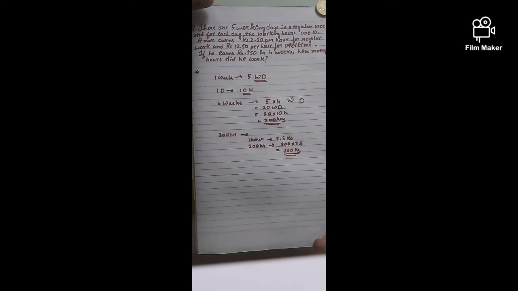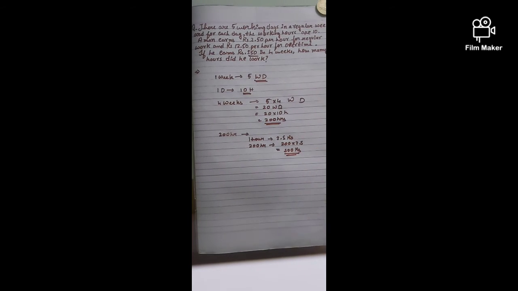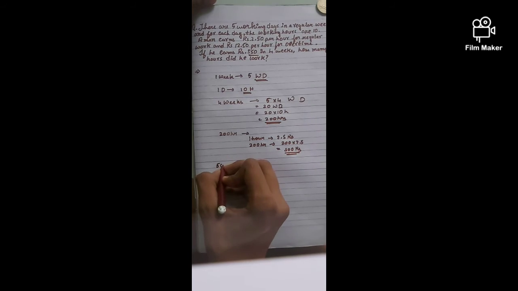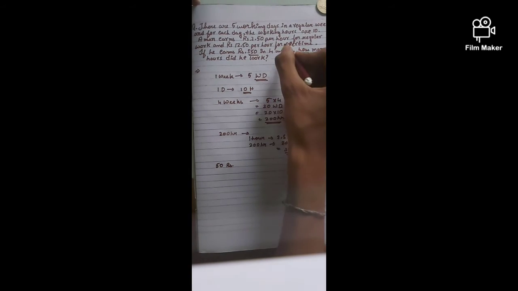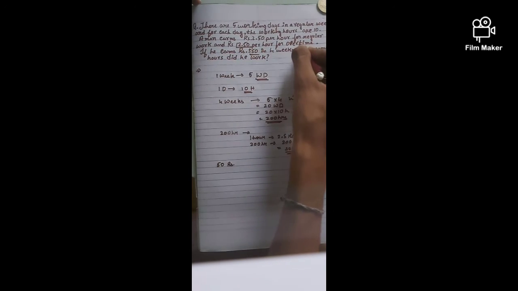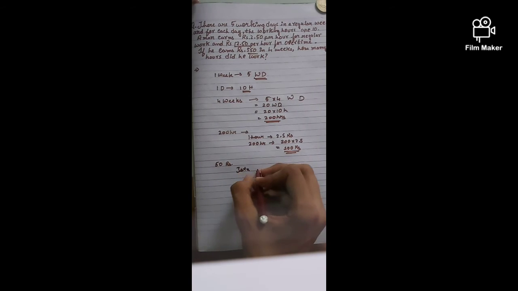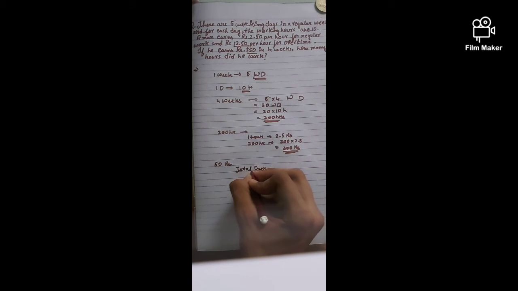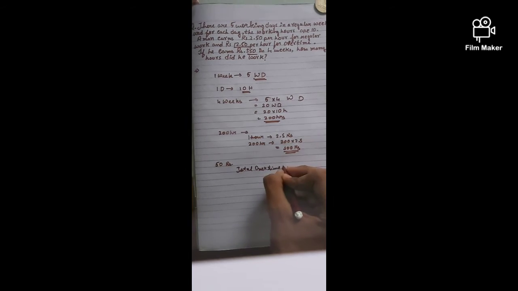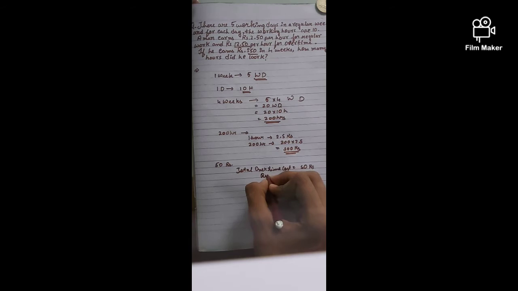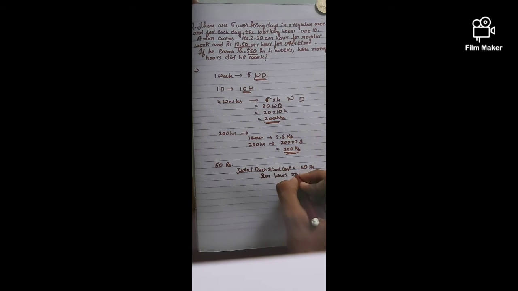But in the question they have given that he gets 550 rupees for 4 weeks, which means that he got 50 rupees extra. And it also says that he has worked overtime to get 50 rupees. And they have also given that a man will get a payment of 12.5 rupees per hour if he has worked overtime. Now the total overtime cost is 50 rupees. Per hour cost is 12.5 rupees.